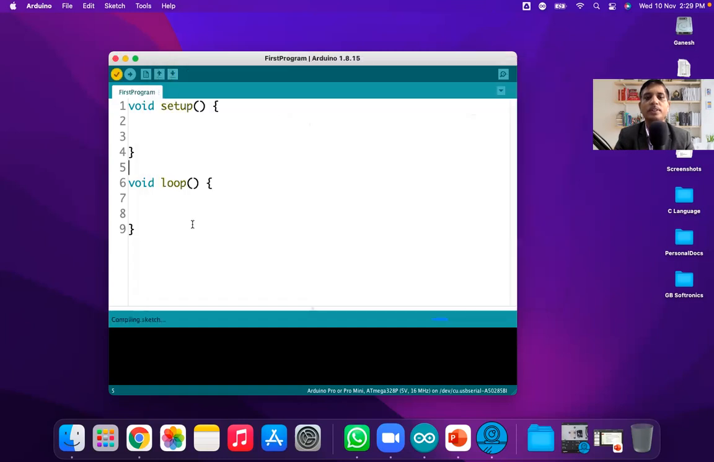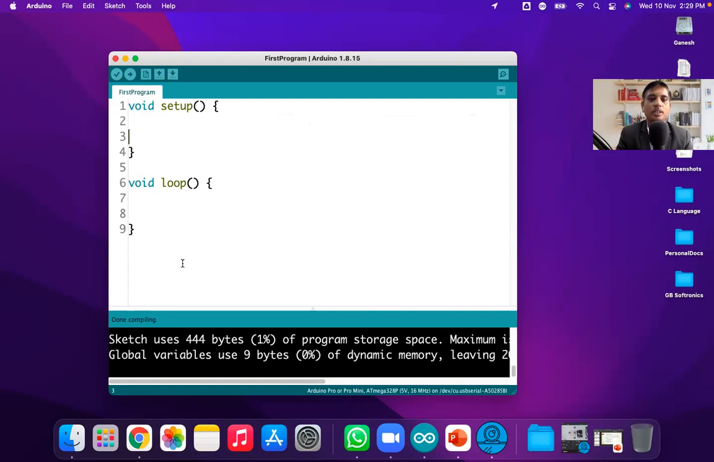Okay, so this is the first program. No need to give the extension. The extension will be taken automatically. The extension of every Arduino file is .ino. INO represents that it is an Arduino file.